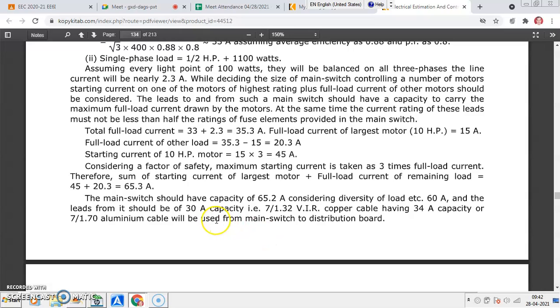Okay, so for this particular case you may have 7 by 1.32 vulcanized Indian rubber wire, copper conductor, having 34 ampere capacity. Now he has considered the diversity of load and has considered a 30 ampere switch. If you have diversity of load, then you can do this. If you don't have diversity of load, then you may go for a 63 ampere switch. So this point is important to understand. Okay, have you understood this?